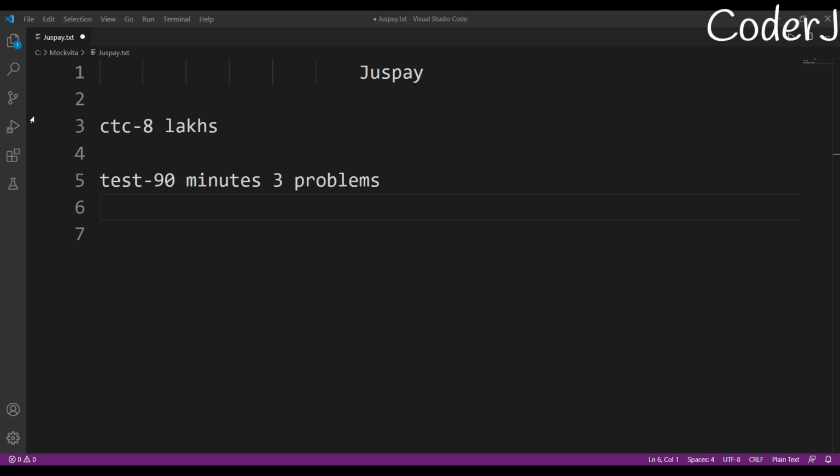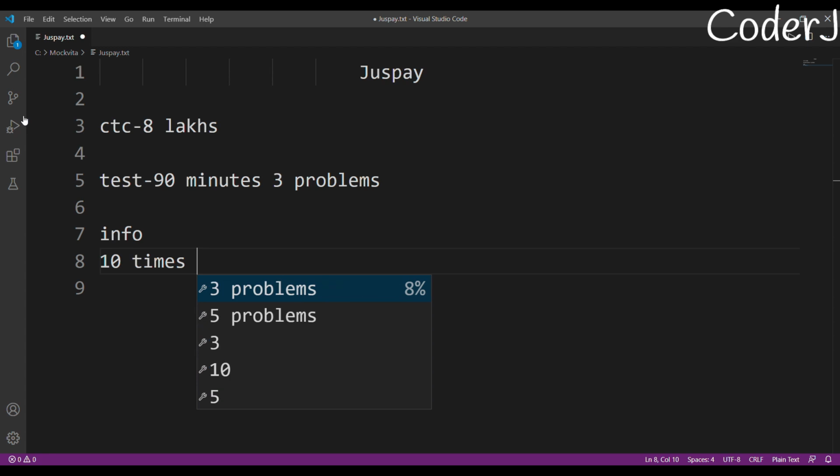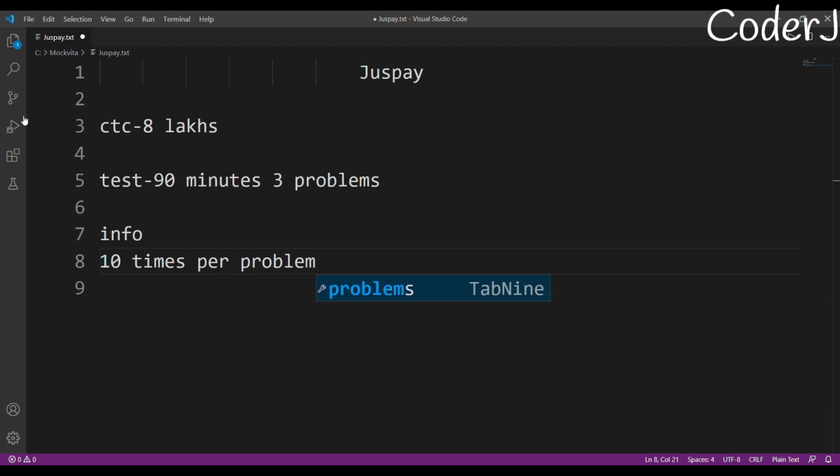questions. Before we start going into the depth of what questions have come before and what topics you need to prepare, I'll share a very important piece of info with you. While you are in the coding round, you need to keep a very important fact in your mind: you can only submit your code 10 times per problem. After that, your submission won't count. So you have to be very careful. You have to keep track of that count, and do not run your code unnecessarily. So be careful while you are attempting the code.